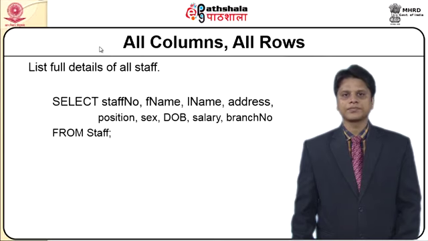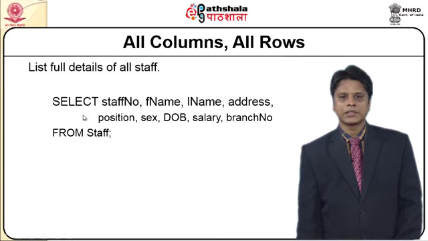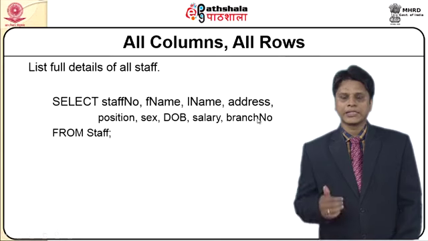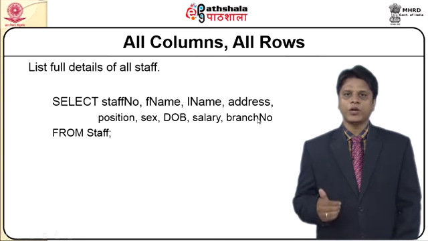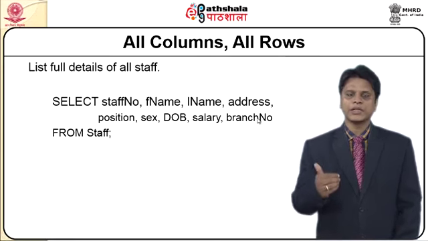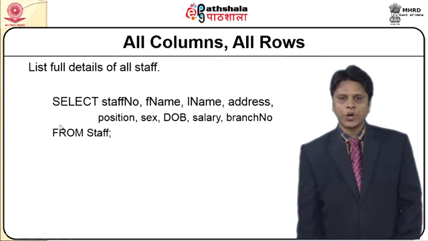In that case, I will write the syntax as select staff number, first name, last name, address, position, sex, date of birth, salary, branch number. This is part of the extension that we carried out during our previous session. This was the table that I considered during the previous session, and this should also indicate from which table.